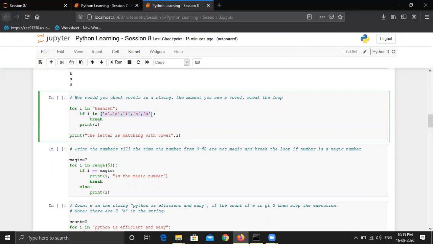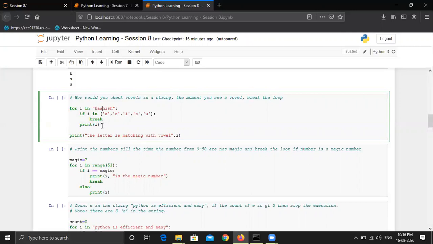So k is not in this list, so it will not stop the execution, it will print i, which is k. And then in the second iteration the value of i is a, and indeed a is in this list, which is a vowel, and this condition is true, and then it will break the execution of the loop. Now the subsequent statements of the for loop will not be processed, so it will not print a in the second iteration, so it will just print k.